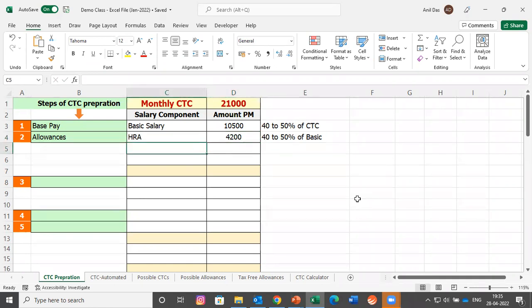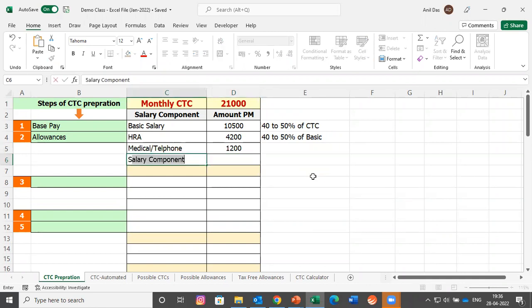Any other allowance which you want to suggest? Let's have medical allowance. Yes, medical allowance we can keep. Telephone allowance we can keep. How much amount should come under medical and telephone allowance? An amount which seems logical to come under this. Under telephone, you cannot keep 9,000 or 11,000. Let's keep 1,200. 1,200 is a good amount which should come in medical or telephone allowance. This is the logical amount.